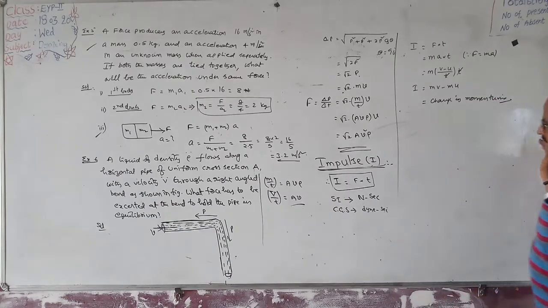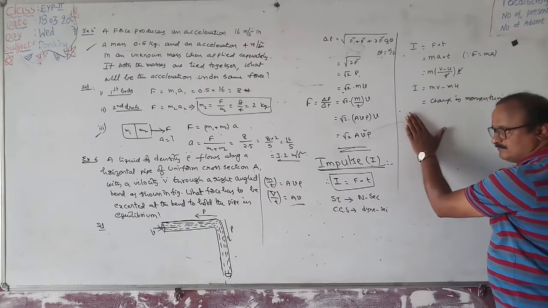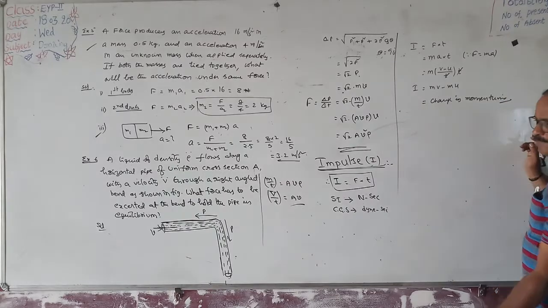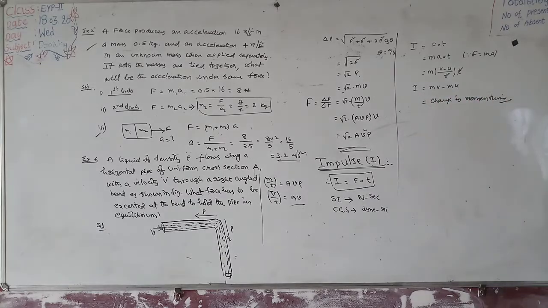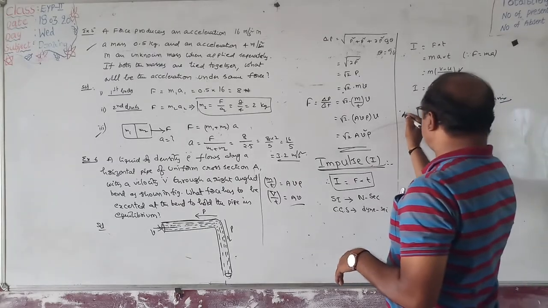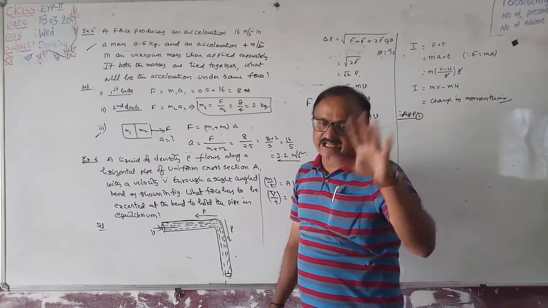So that's why impulse is measured by the change in momentum. And what is the formula of impulse? I = F × t, or I = m(v − u). This is the concept of impulse. Next, what are the applications of impulse, or examples of impulse in our daily life?